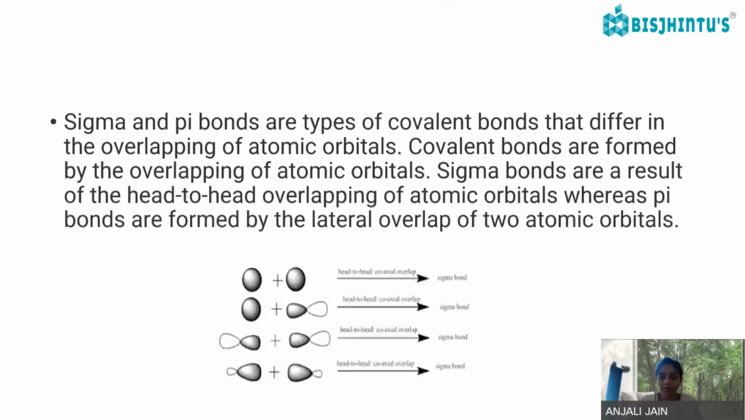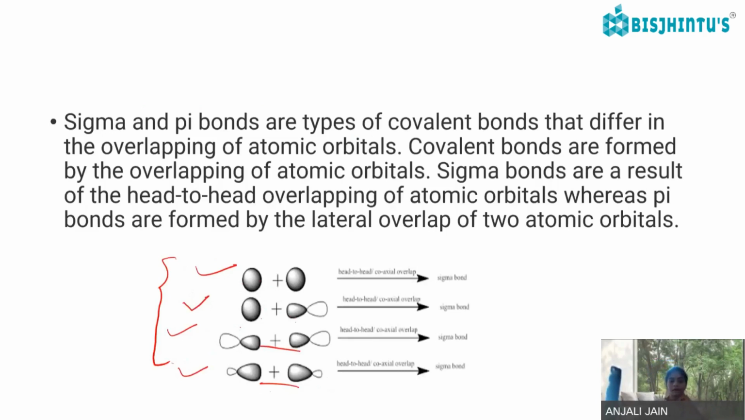Then sigma and pi bond formation. There can be a head-to-head or coaxial overlapping. There can be head-to-head coaxial overlaps forming a sigma bond. Here a sigma bond is forming, here a sigma bond is forming, and here a sigma bond is forming. So there are 4 ways to form a sigma bond.